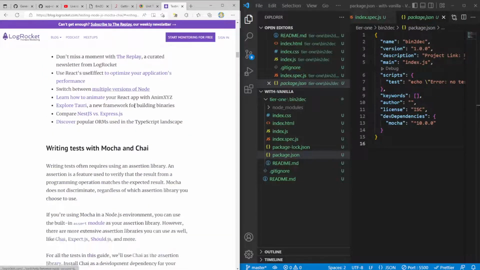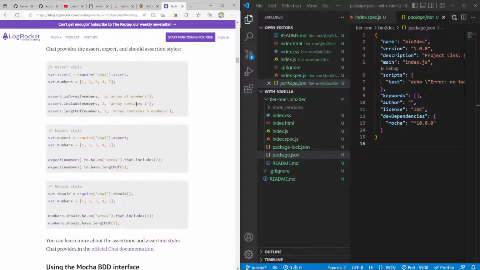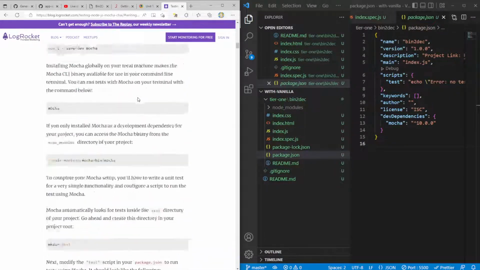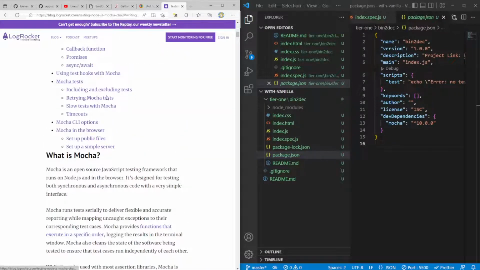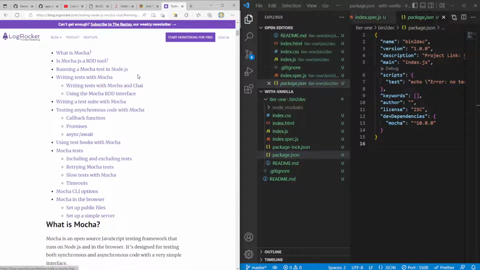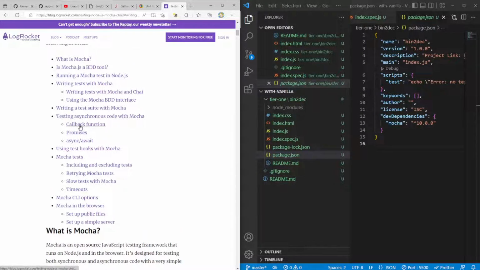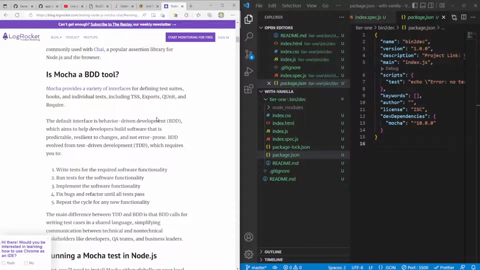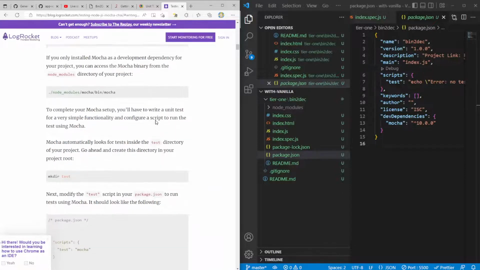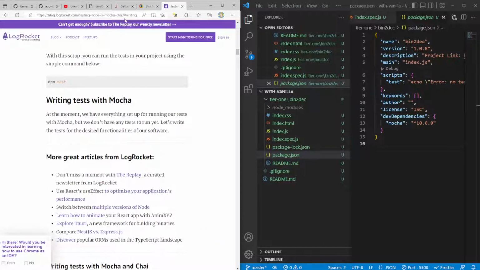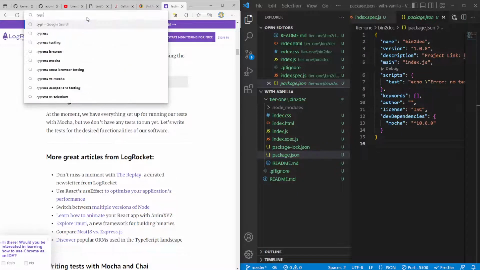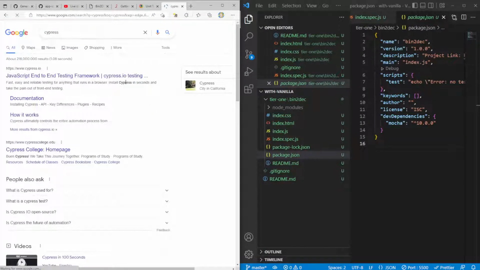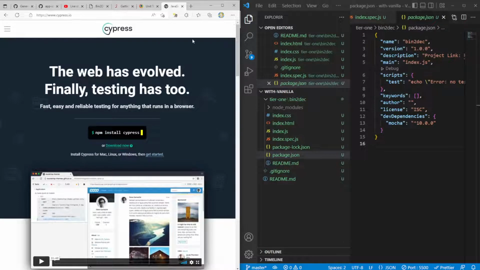Writing tests with Mocha. Okay. Using Mocha BDD interface. Is there something with testing asynchronous code, running Mocha test, promises, callback function? Is there even, okay, let's try this. One last thing, that way this video doesn't go too long, although I hope that this is still providing some